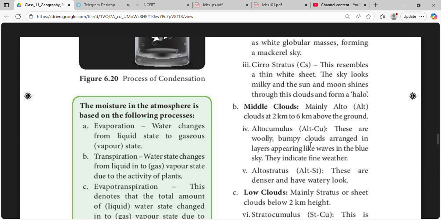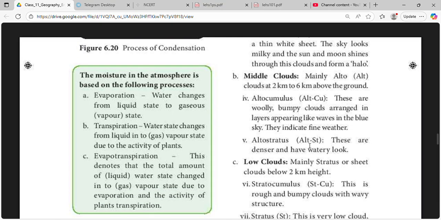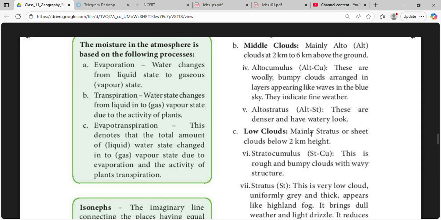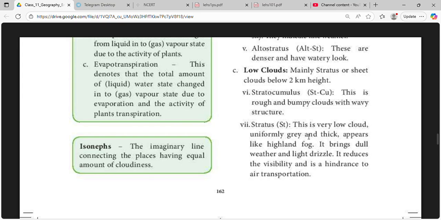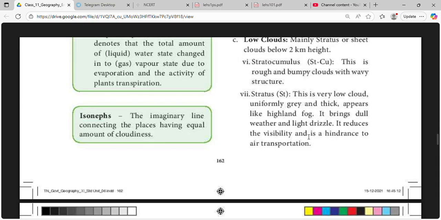Middle clouds are mainly alto clouds, 2 to 6 km above the ground. Altocumulus are bumpy clouds arranged in layers, appearing like waves in the blue sky. This indicates fine weather. Altostratus are denser and heavy with water, and have a watery look. Low clouds are mainly stratus or sheet clouds below 2 km height. Stratocumulus are rough, bumpy clouds with a wavy structure. Stratus is a very low cloud, uniformly grey and thick, appearing like highland fog.